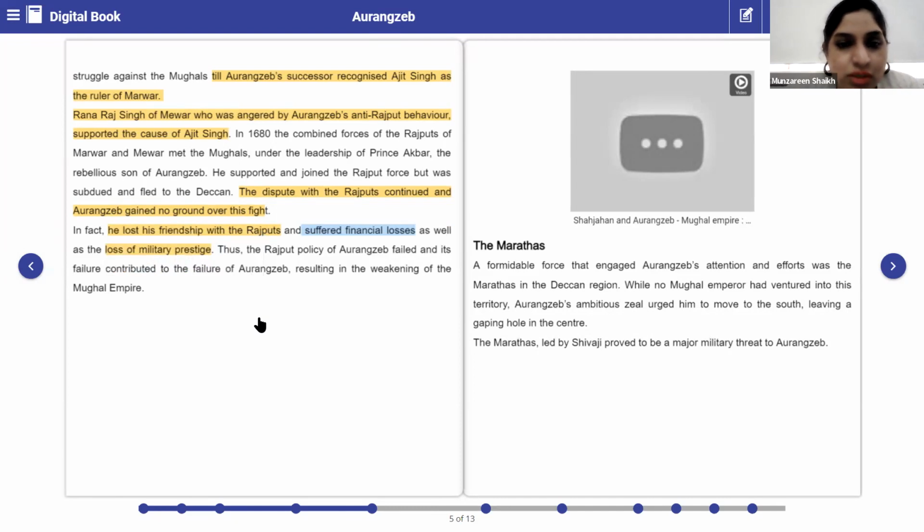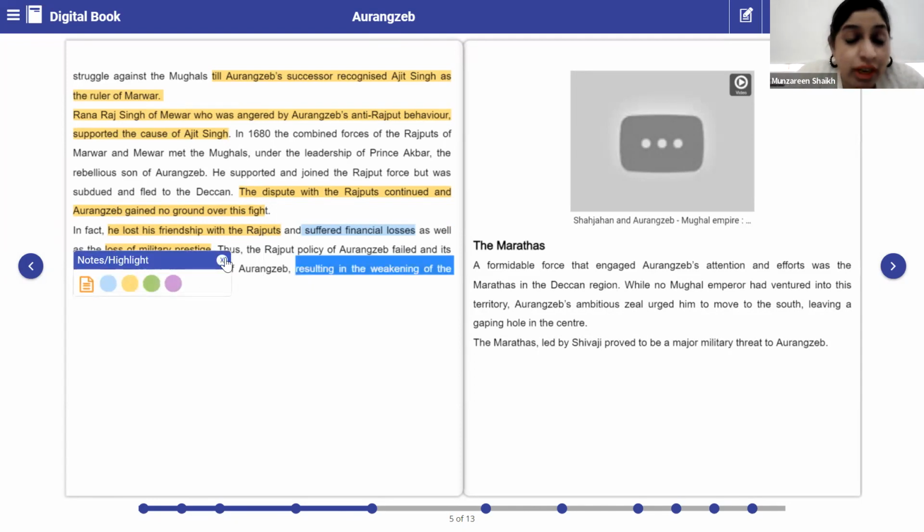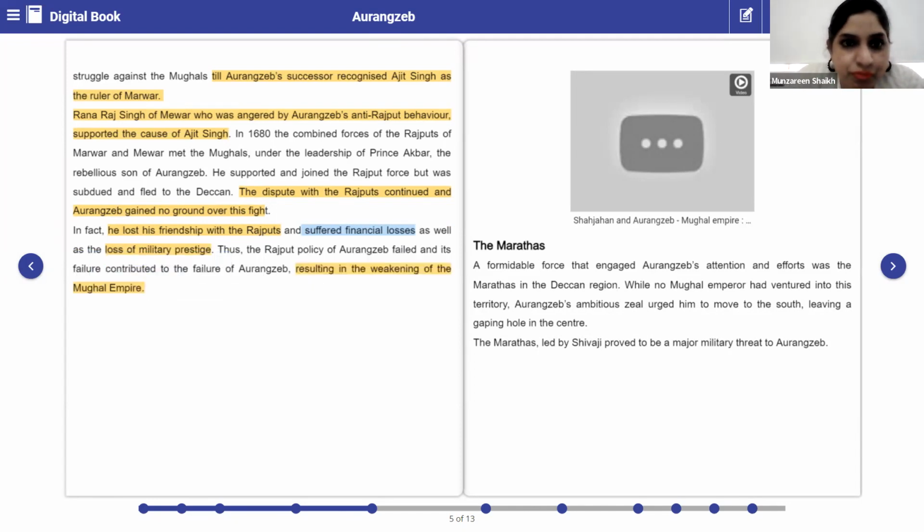Okay, all these losses, because of what? The foundation of the Mughal Empire was somewhere affected a lot. Clear? Please underline, resulting in weakening of the Mughal Empire. Have you understood the Rajputs? Yes, ma'am.